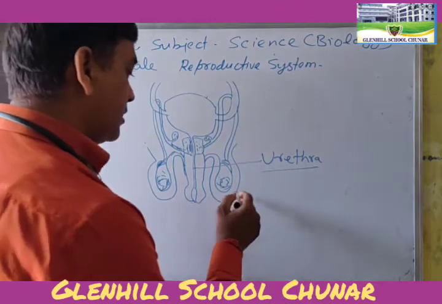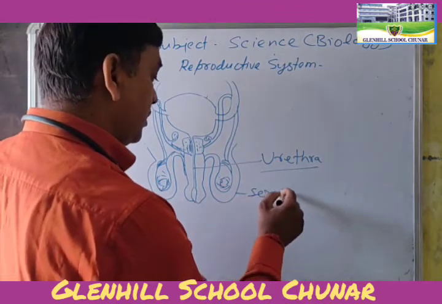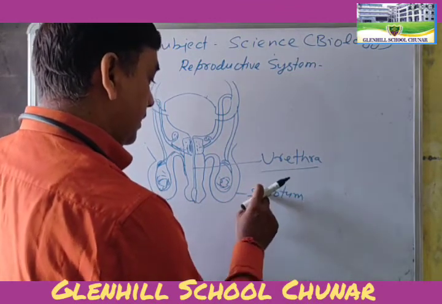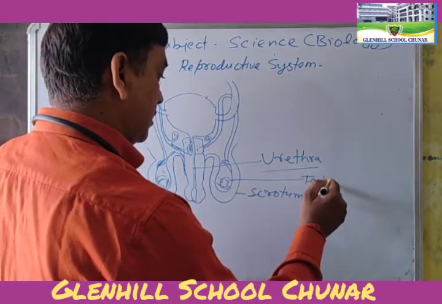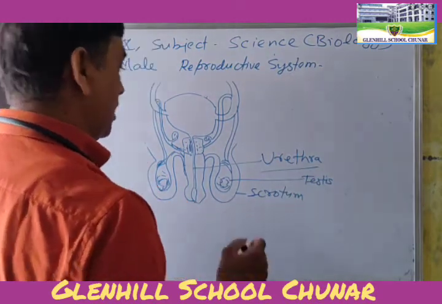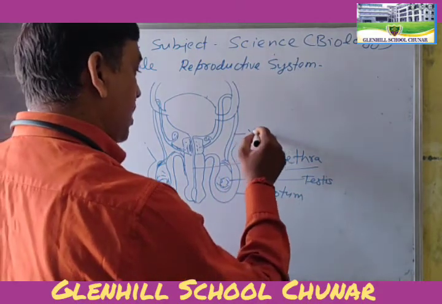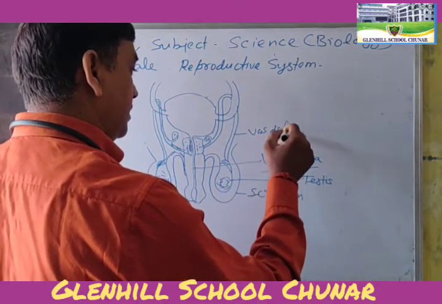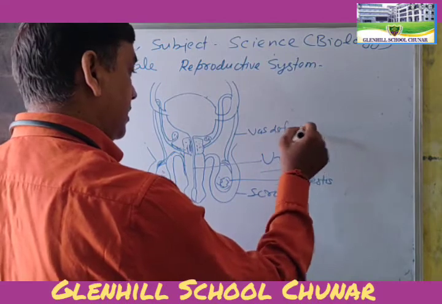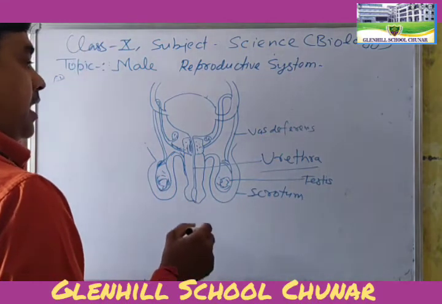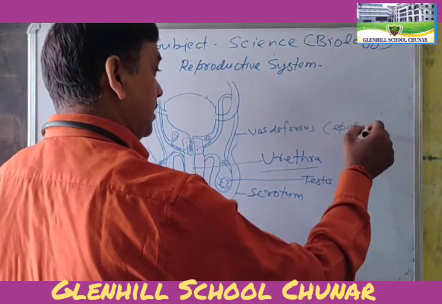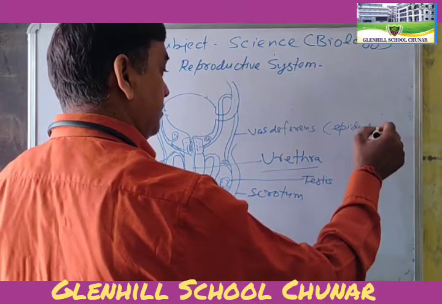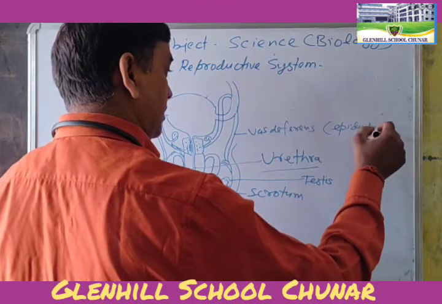Okay, and this is called the scrotum. This is called the testis. And this is called the vas deferens. Also called the epididymis.